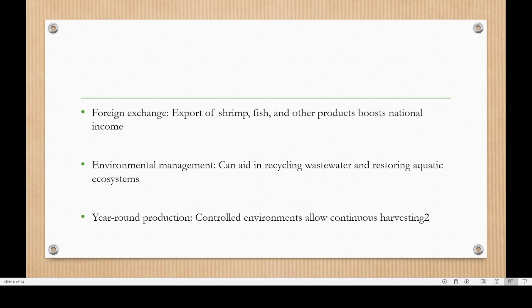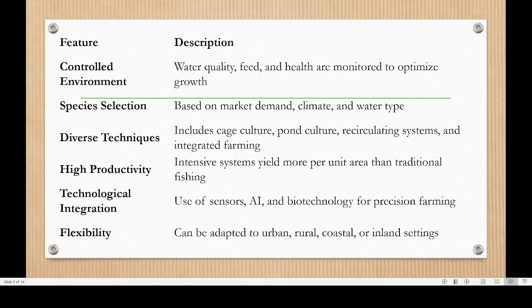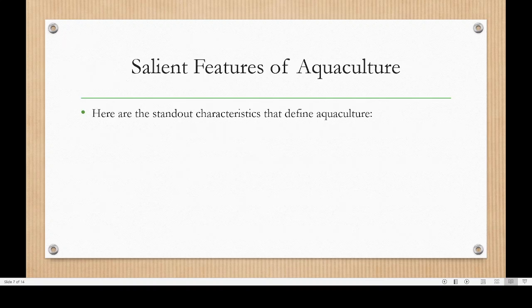Then one important advantage of aquaculture is year-round production, compared with the traditional type of catching fish from river or from sea. They are limited to certain months of the year only. We cannot get fish all throughout the year. All the 12 months it is not possible to get fish. But in case of a pond managed fish, we will be able to get them throughout the year. That is one important advantage of aquaculture.